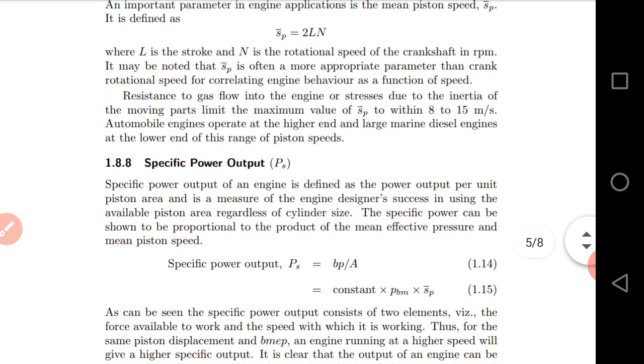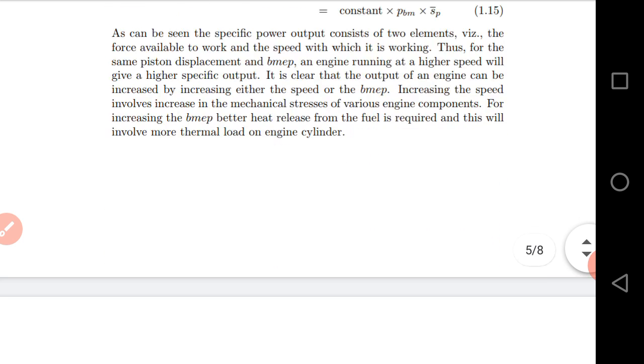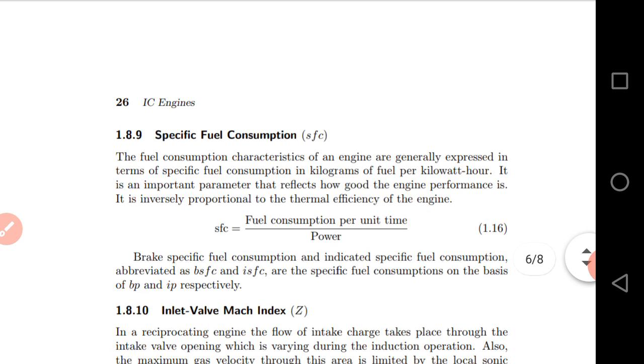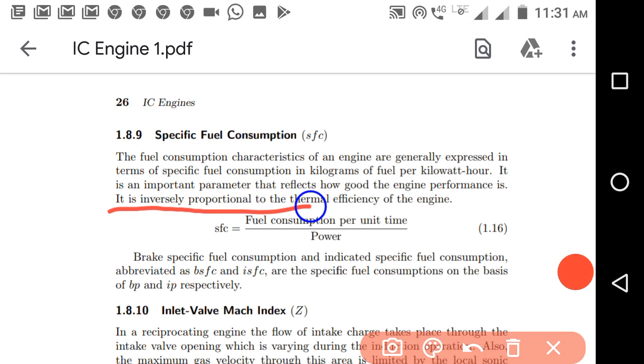Then specific fuel consumption. It is inversely proportional to the thermal efficiency of the engine, so we can say it is the reciprocal of thermal efficiency. Specific fuel consumption, which we indicate by SFC, is the ratio of fuel consumption per unit time to the power.